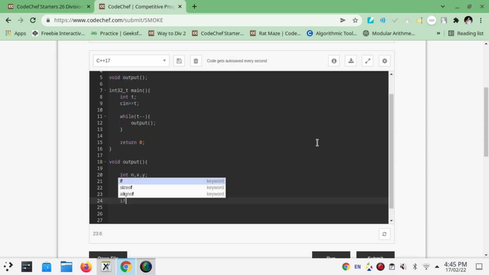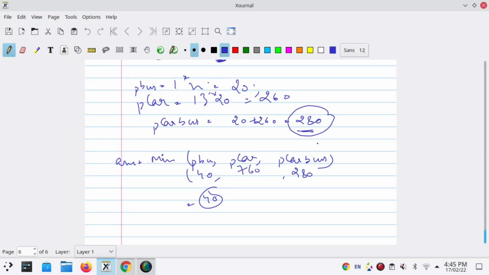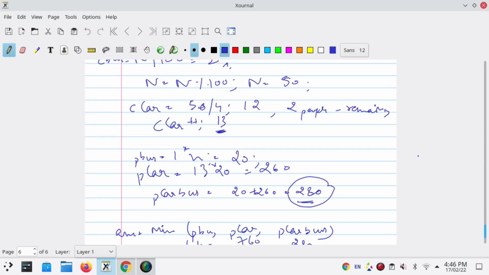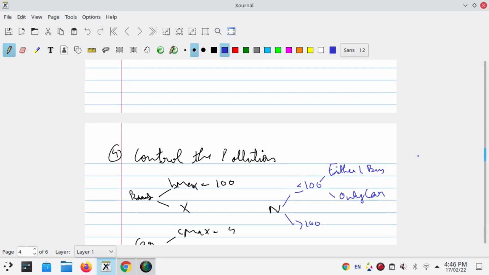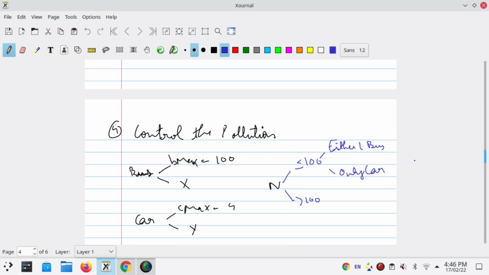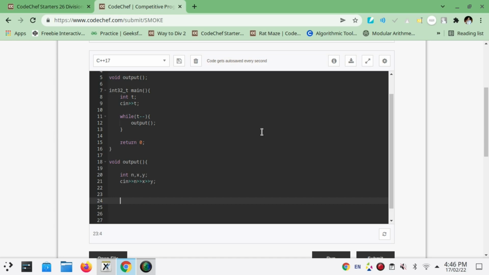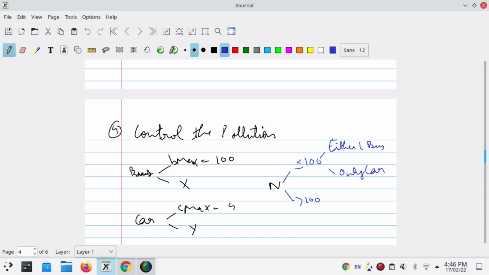Now, as we have seen, there can be three possibilities. First of all, there can be two cases: n is less than 100 or n is greater than 100. First we will write the normal case, where n is less than 100. When n is less than 100, there can be two possibilities, that either we will be using only buses or only cars.